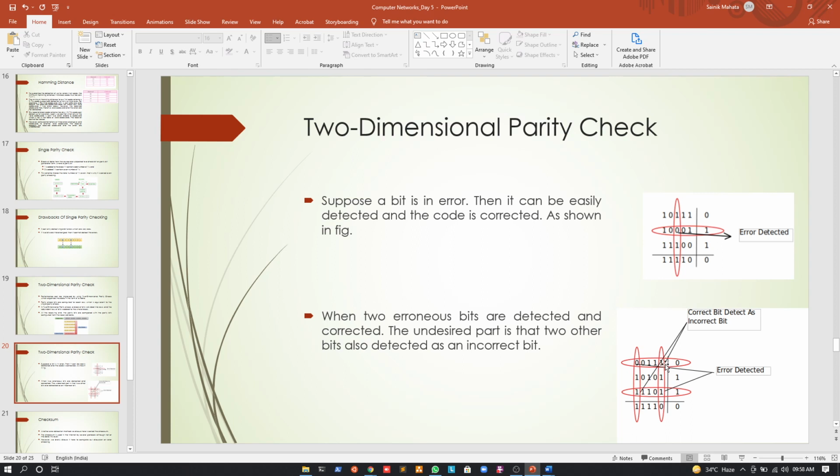And they are getting intersected wrongfully. There are no errors in this data, but again using this method we are incorrectly intersecting this and we are pinpointing errors. So if I want to correct the errors, we will correct it, and again the actual data will not be the same as what was sent by the sender.